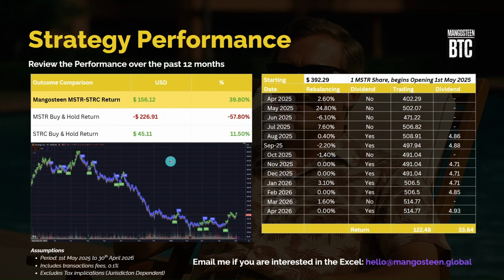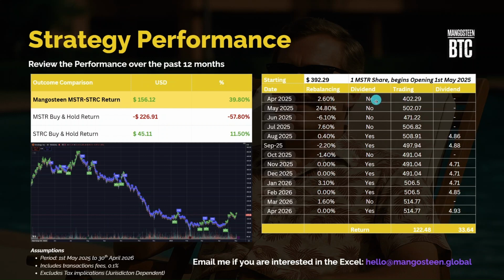And if we were to compare that, and assuming that STRC existed from the 1st of May 2025, we would have made about $45 investing the equivalent of one share into STRC for an 11.5% dividend return, which is the current dividend return that it's offering. And how that breaks down is we would have made rebalancing gains throughout the year. We had some negative months, but we mostly had great positive months.